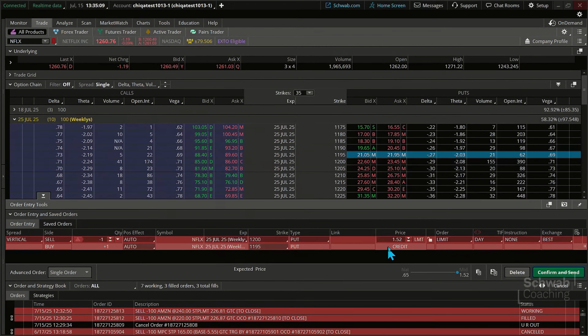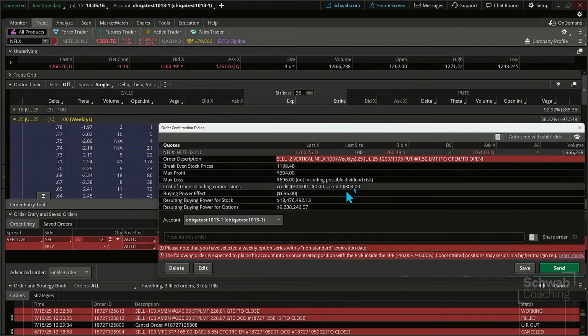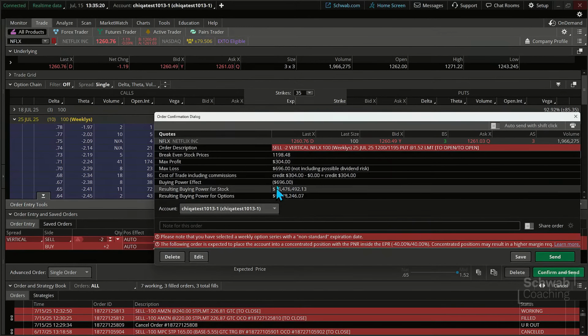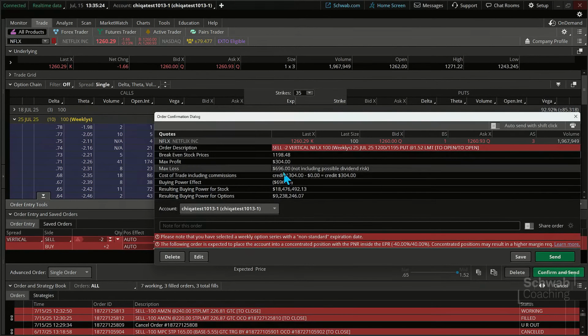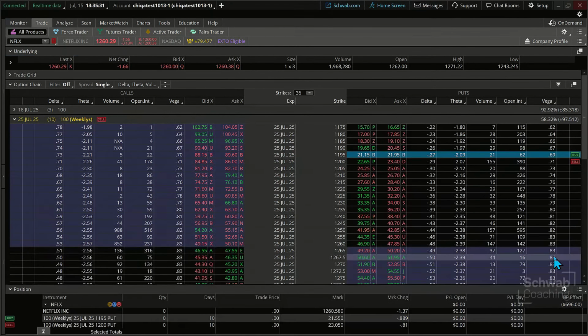This is going to be a very short-term trade. I wanted to mix things up a little bit this week with earnings coming up, and I'm going to do 2 contracts so that the credit, over a shorter period of time, is 304, and the max loss on this is about 696. Okay, so we'll go ahead and put this in right there at that level.